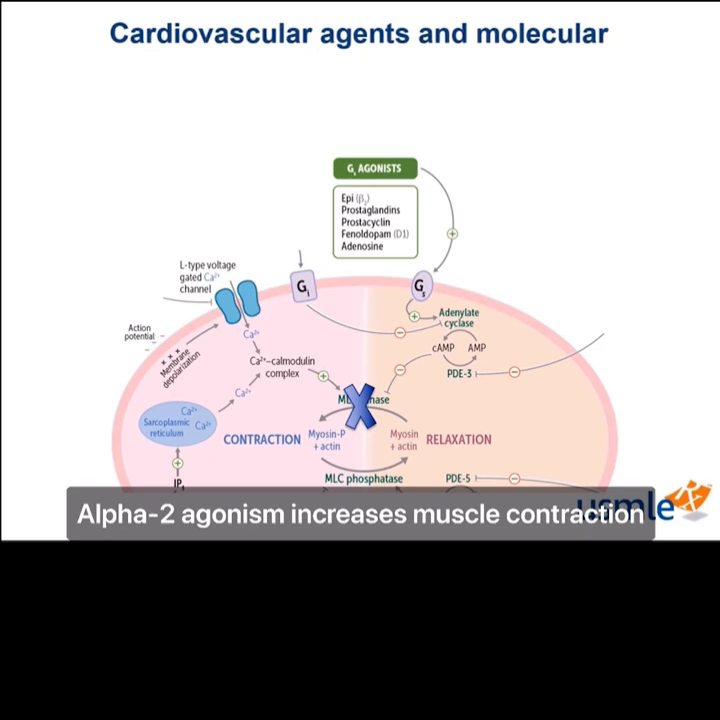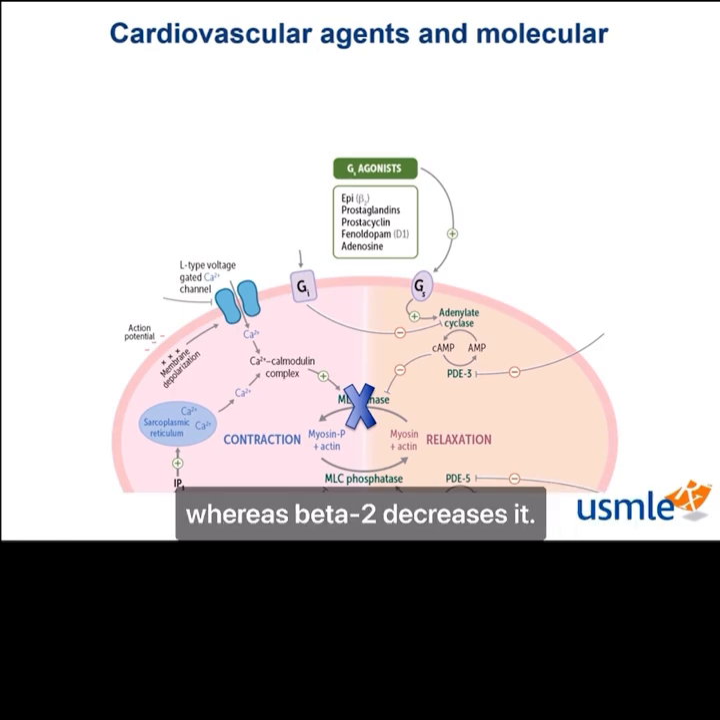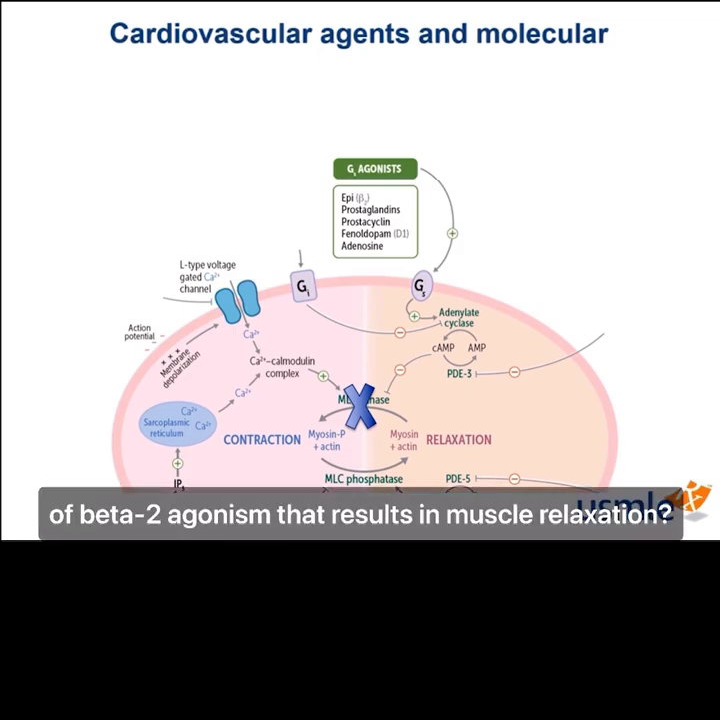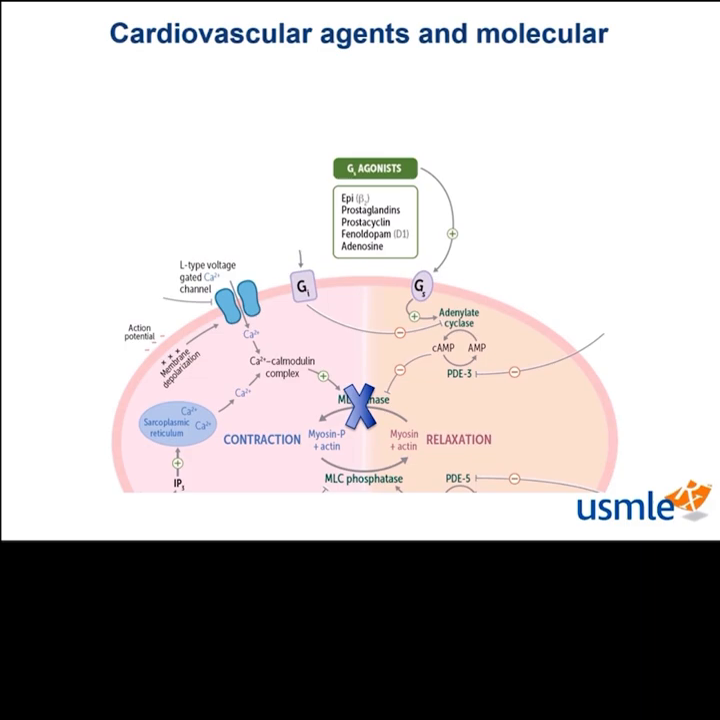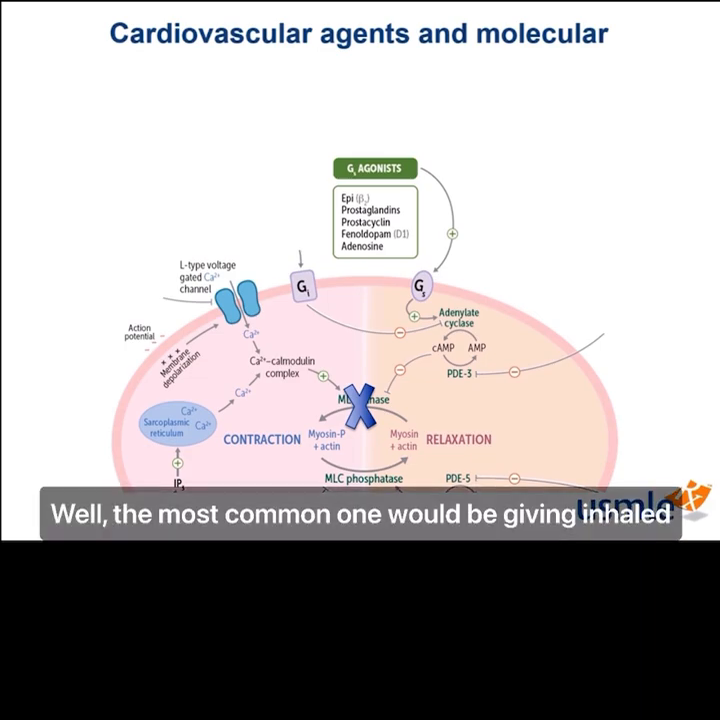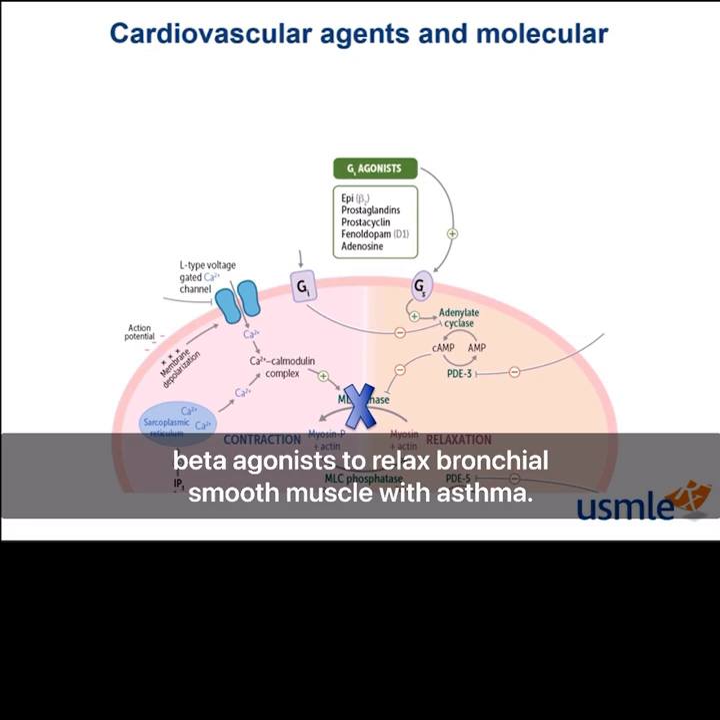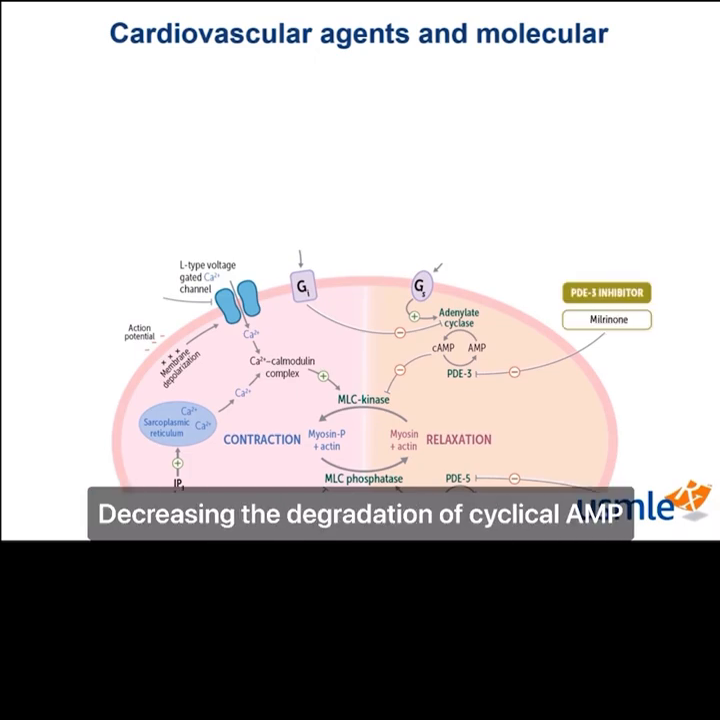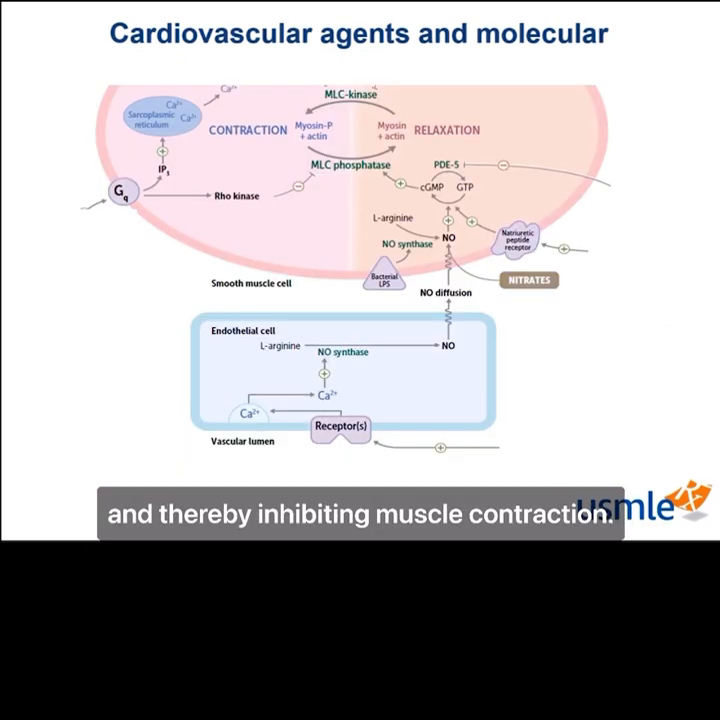Alpha-1 agonism increases muscle contraction, whereas beta-2 decreases it. Can you guys think of a case of beta-2 agonism that results in muscle relaxation? Well, the most common one would be giving inhaled beta agonists to relax bronchial smooth muscle with asthma. Alright, finally, the PDE3 inhibitor, milrinone, works similarly, decreasing the degradation of cyclic AMP and thereby inhibiting muscle contraction.